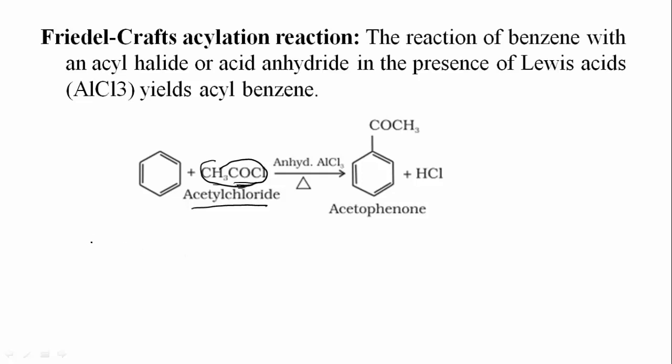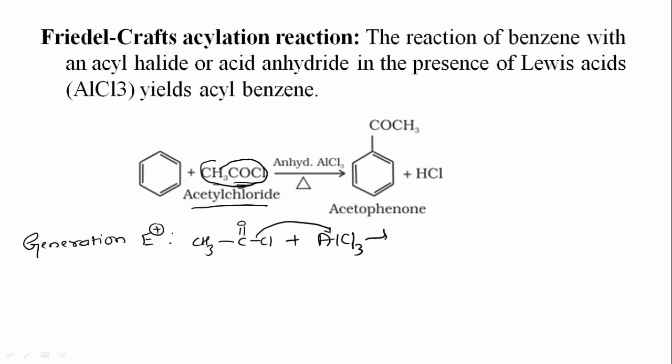So how does this reaction take place? Same, first generation of electrophile. How is the electrophile generated? Here the reagents are CH3, C double bond O, Cl. This is acetyl chloride. It will react with AlCl3. So what does this AlCl3 do? It will abstract the chloride. So what will form? CH3 C double bond O plus. This is the electrophile now.